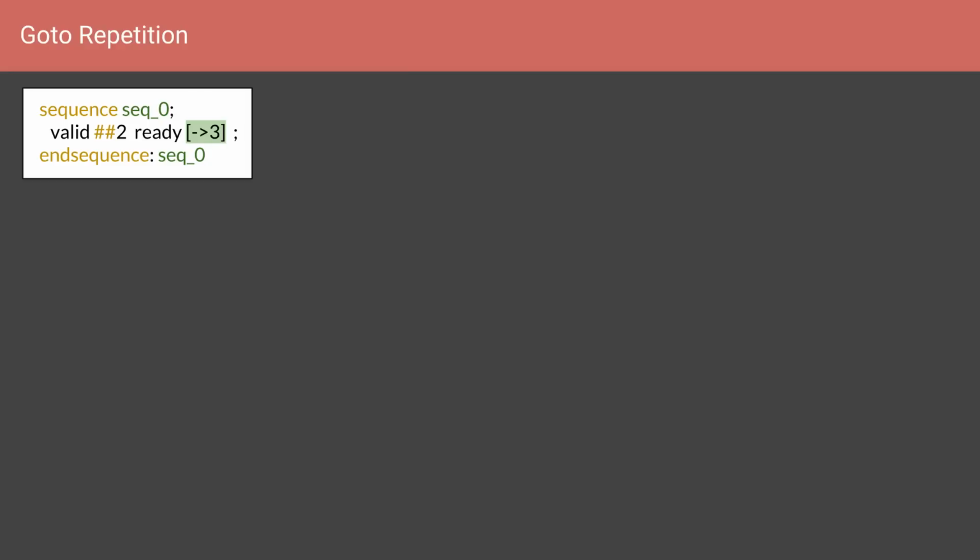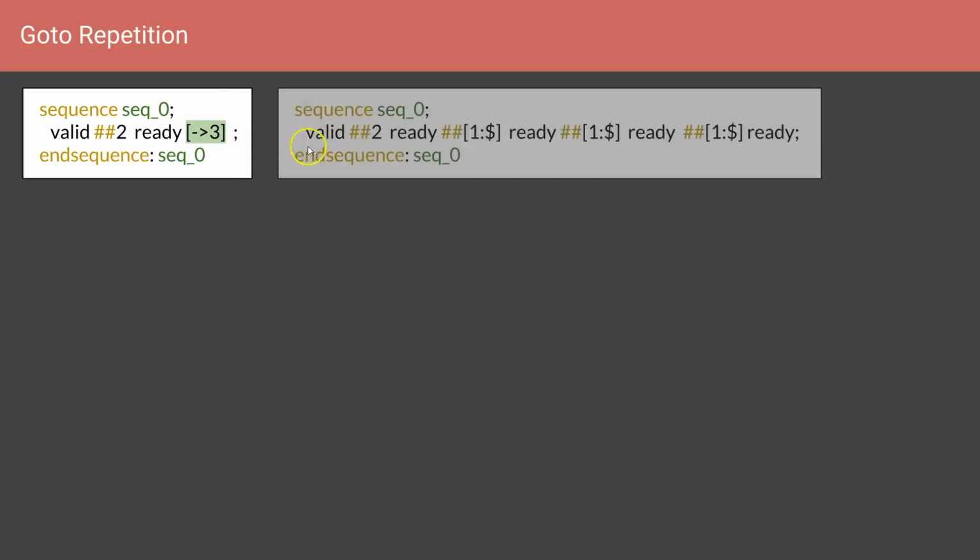So try to elaborate this expression without this repetition operator, or just by using cycle delay operators. So if you try to elaborate, does it look like this expression? Say valid hashers to ready, then between 1 to $ cycles ready should be high, and again between 1 to $ cycle ready could be high, and again between 1 to $ cycle ready could be high. Is this second expression equal to this first expression? The answer is no.